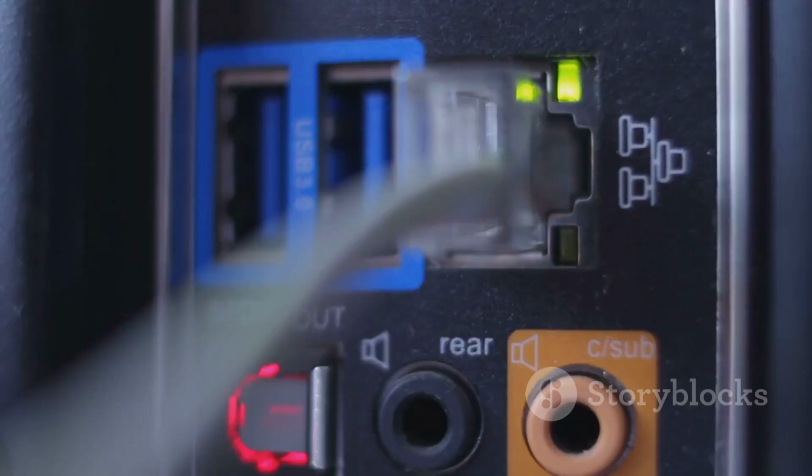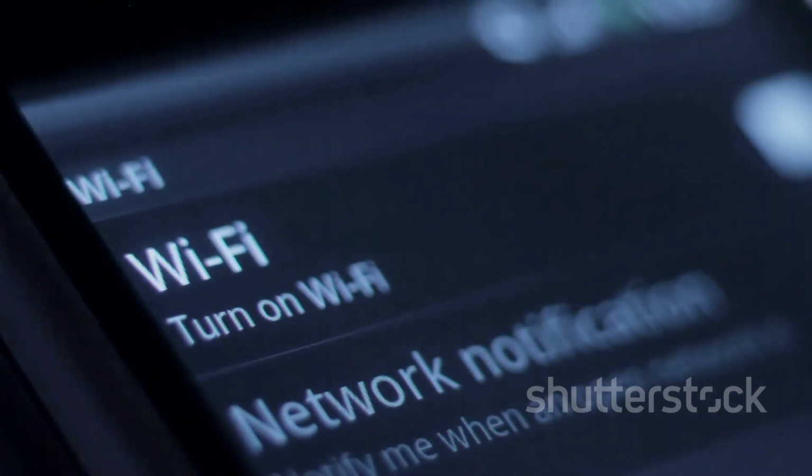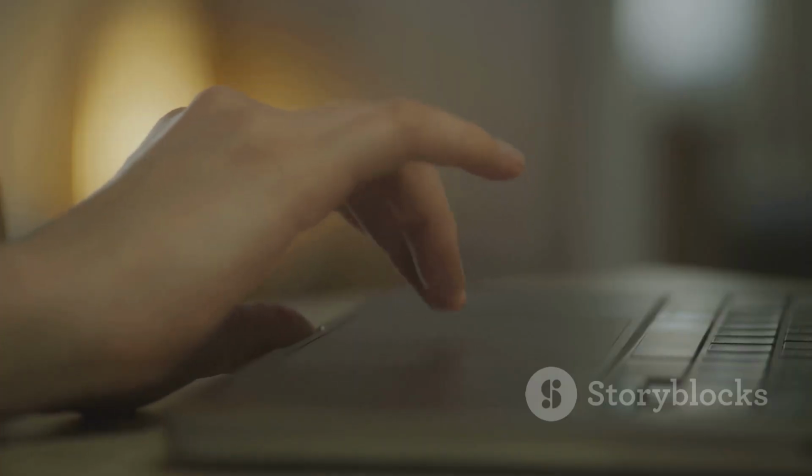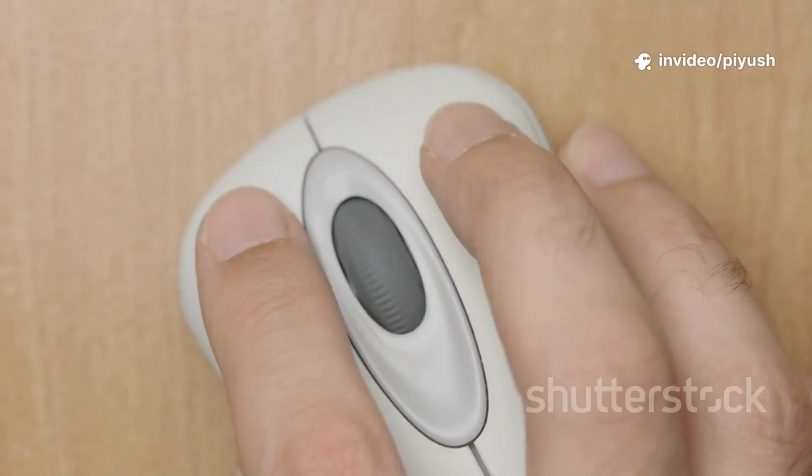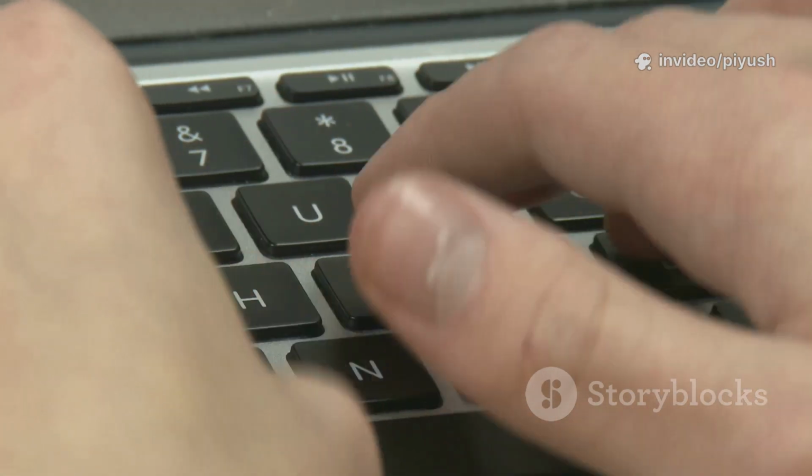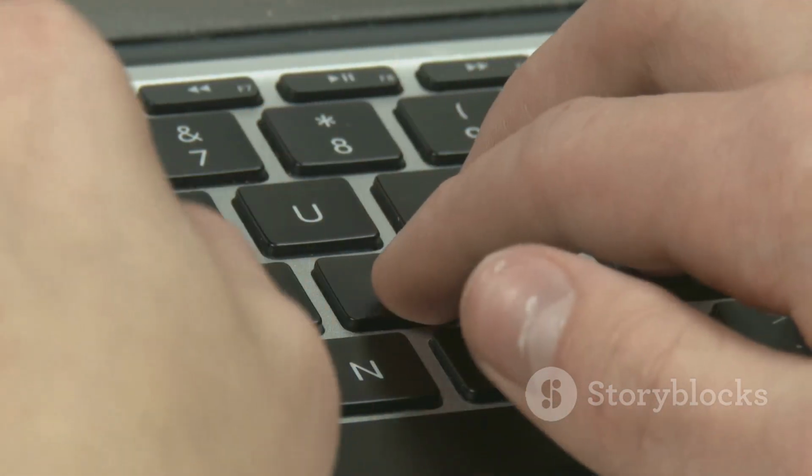To get started, connect to the internet if you have not already done so. Next, open the Windows Settings app. You can do this by clicking the Start button and then clicking the gear-shaped settings icon, or by simply pressing the Windows key plus the letter I on your keyboard.